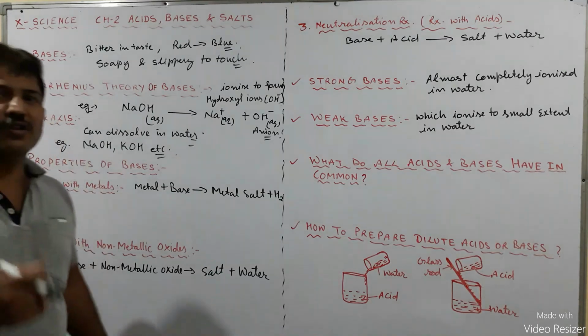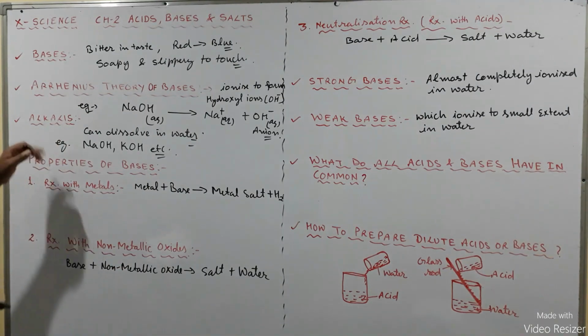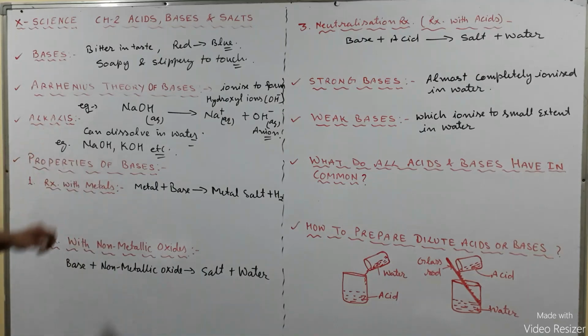It means that all the bases cannot dissolve in water. Only a few bases can dissolve in water, and those bases are known as the alkalis.